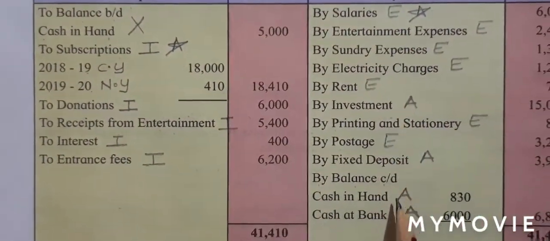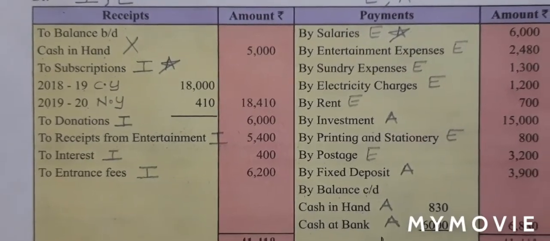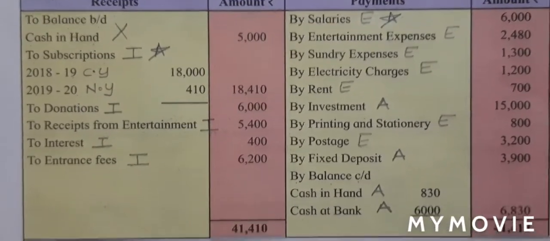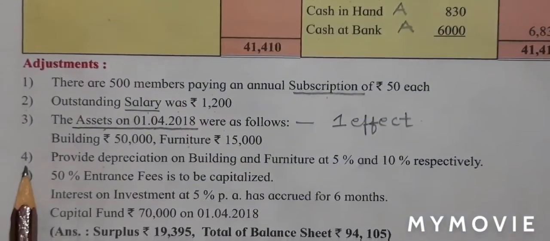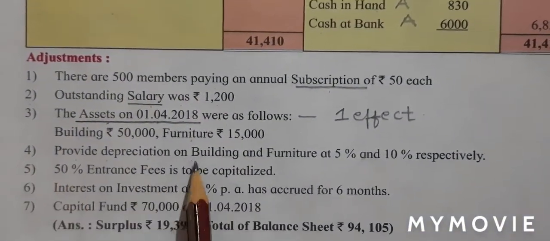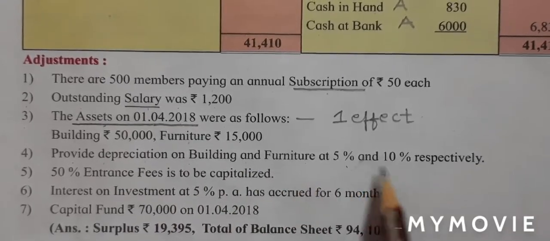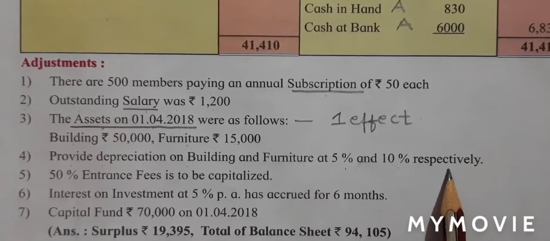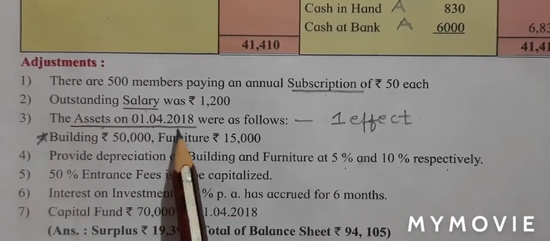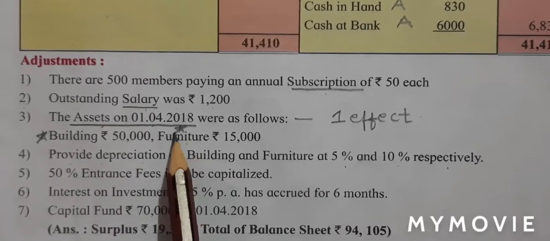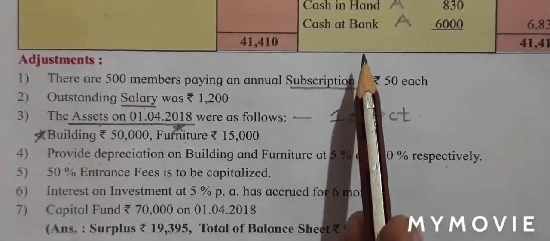I do not have building and I don't even have furniture, which means I don't need to mark any star. Adjustment number 4, provide depreciation on building and furniture at 5% and 10% respectively. So students, I will put a star next to building and furniture in my adjustment itself, since there is no building and furniture on the payment side.